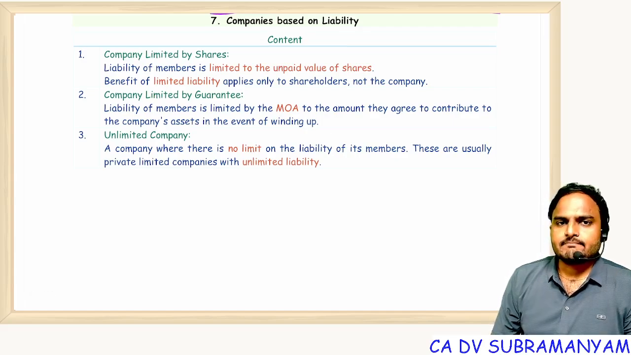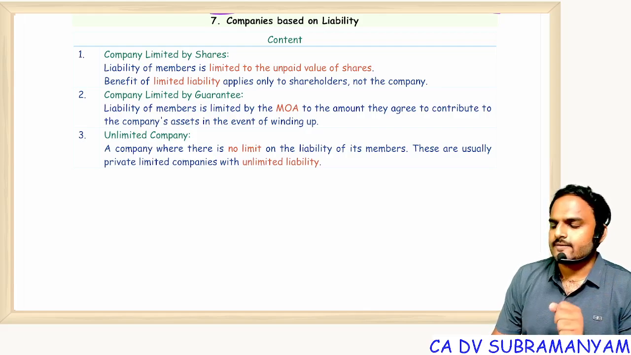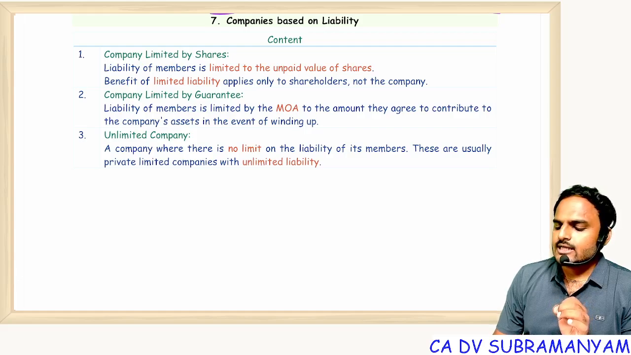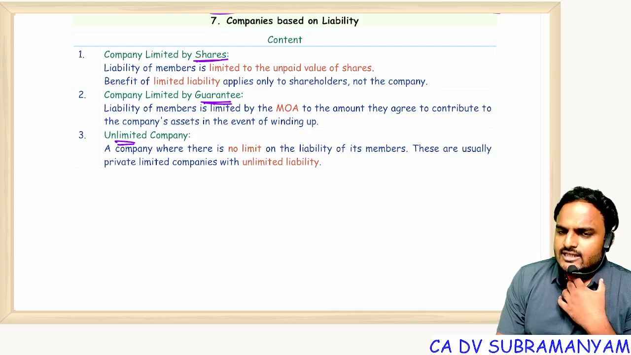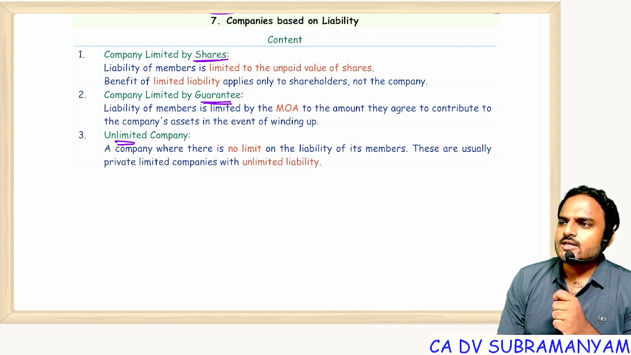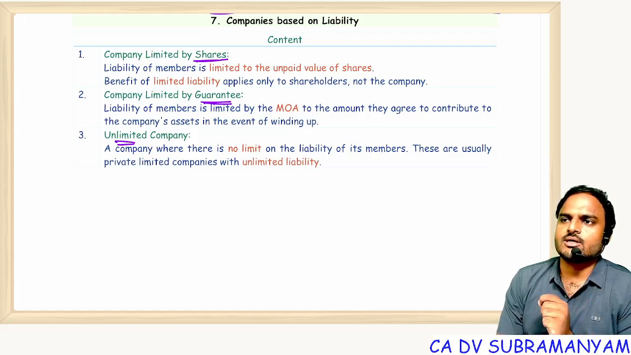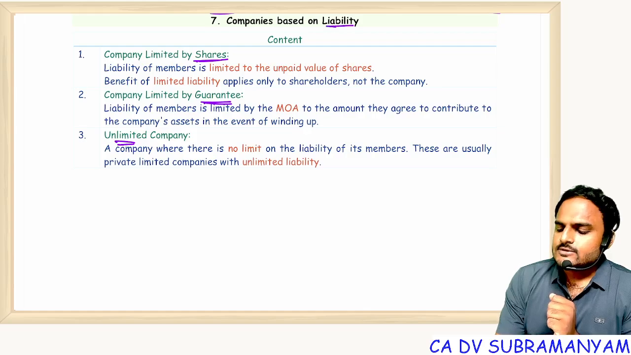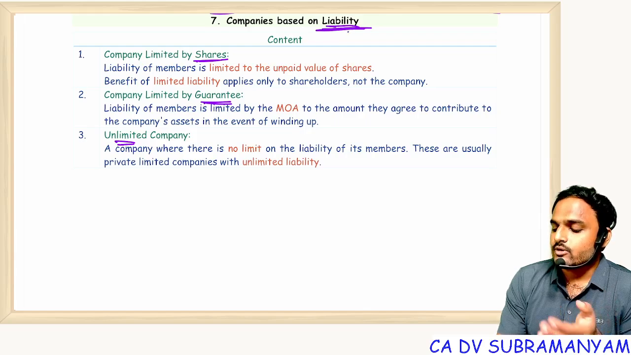Next one, classification of companies based on liability. On the basis of liability, companies are classified into 3 types: limited by shares, limited by guarantee, and unlimited. First of all, tell me whether a company has limited liability or unlimited liability. A company will always have unlimited liability. Let me repeat, companies will always have unlimited liability. Then, sir, with respect to whom are we talking about liability? We are talking about liability from the members' perspective.